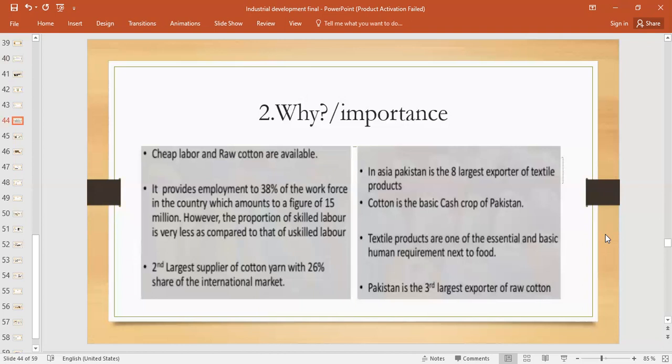Just now I have discussed, which reduces import burden, right? Furthermore, cotton is, as you all know, the basic cash crop of Pakistan, right? And in Asia, Pakistan is the 8th largest exporter of textile products, right? So most of the revenue is earned through that particular sector, right? So it is important to have cotton textile industries in Pakistan.